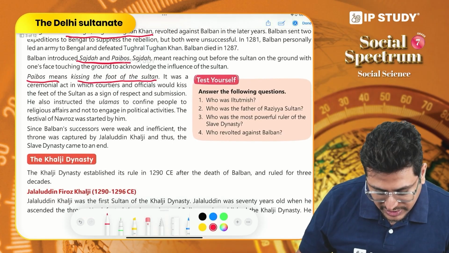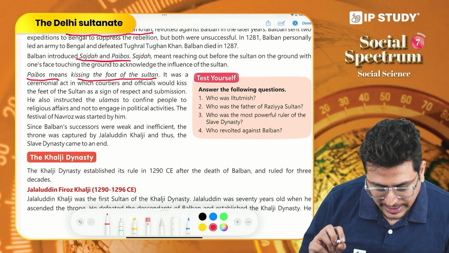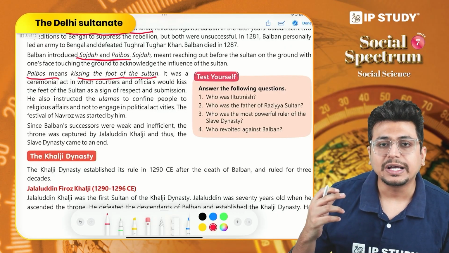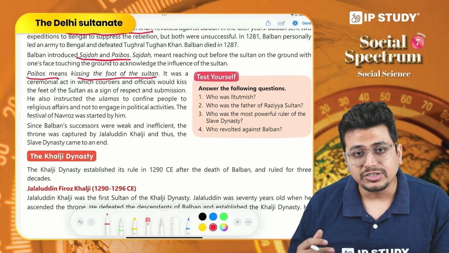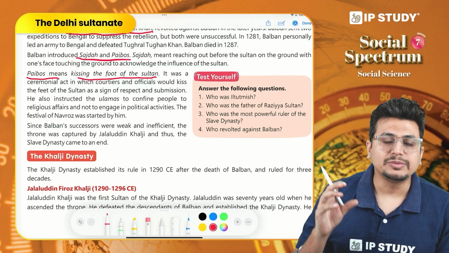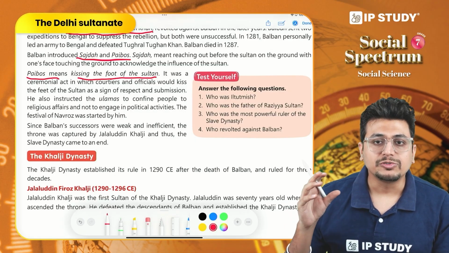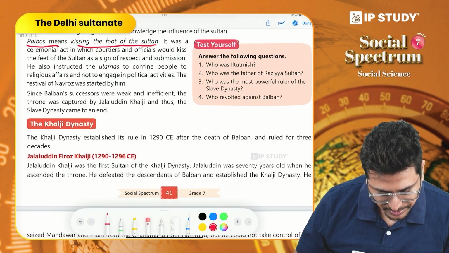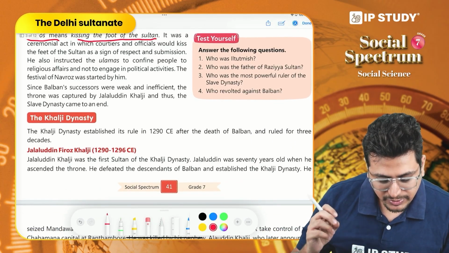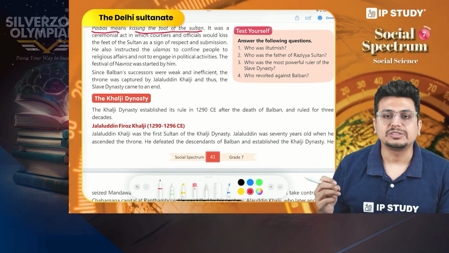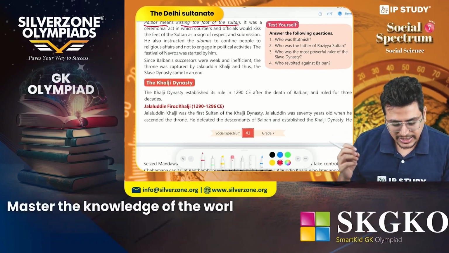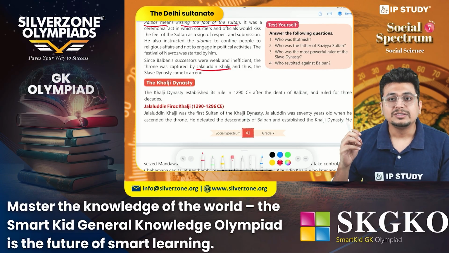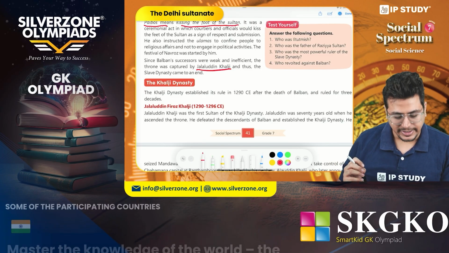Navroz was a festival that was started by him in India. Navroz, as we know, is a festival celebrated by followers of the Zoroastrian religion all over the world, and some Parsis also lived in India. So for them, he started the celebration of the Navroz festival. After Balban, there were some successors, but because they were weak, Jalaluddin Khalji was able to defeat them, and this is how the slave dynasty came to an end.